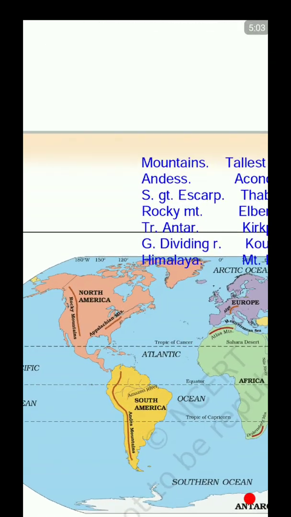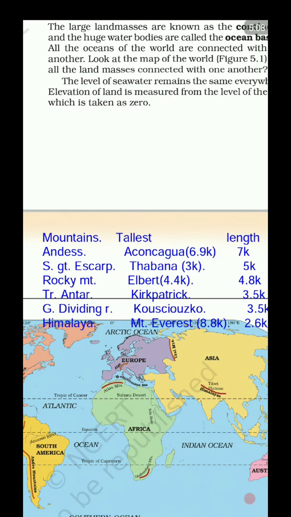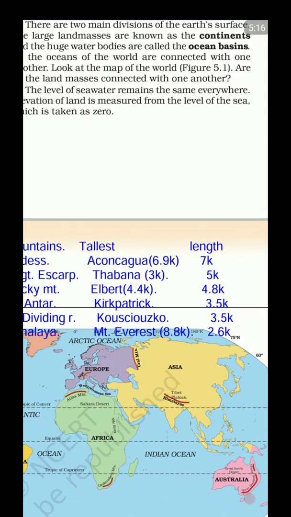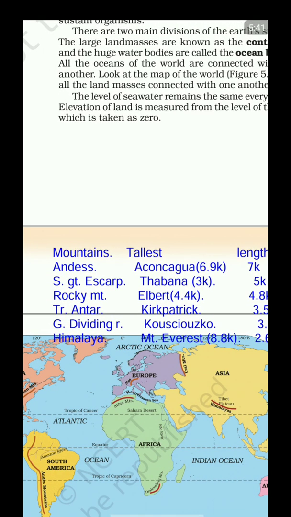Rocky Mountains in North America is further lengthier than the Trans-Antarctic and Great Dividing Range, with the length of about 4.8 thousand kilometers, excuse me, roughly 4,800 kilometers. And the tallest peak there is Mount Elbert, 4,400 meters from the ground. So 4.4k. K here means kilo. Kilo is 1,000, right?